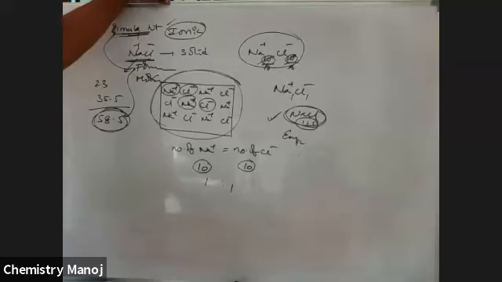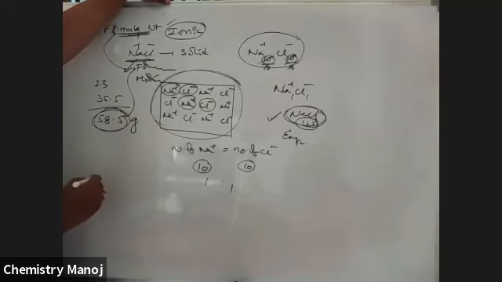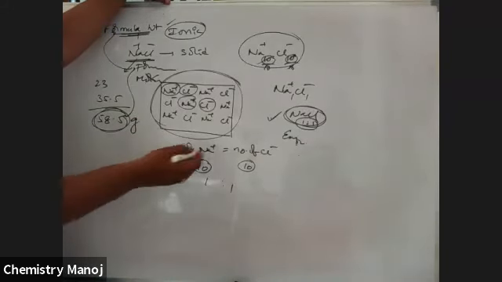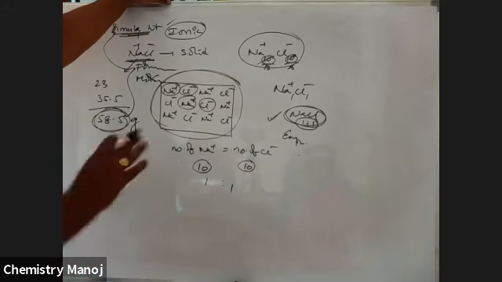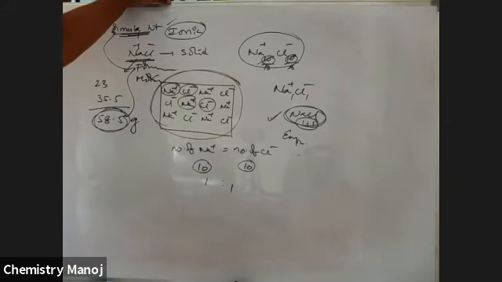If this formula weight is expressed in grams, it is gram formula weight. Absolute formula weight is multiplied with that AMU value, 1.67 into 10 power minus 27 kg. So that is altogether the same, but instead of molecular weight, we use formula weight. For ionic compounds, there is only formula weight, there is no molecular weight.